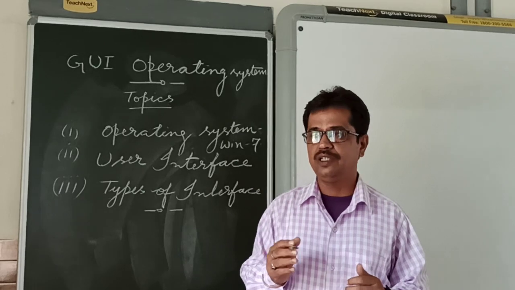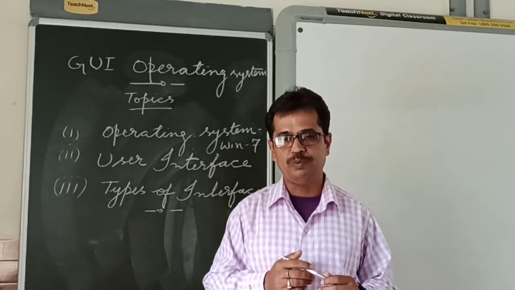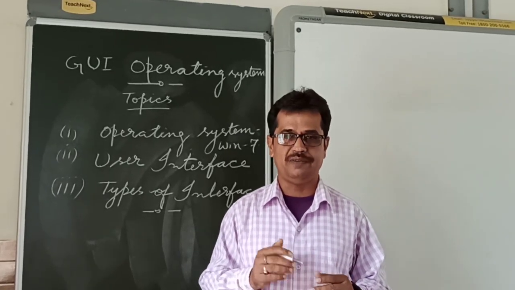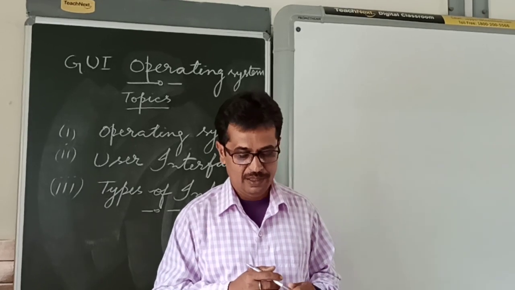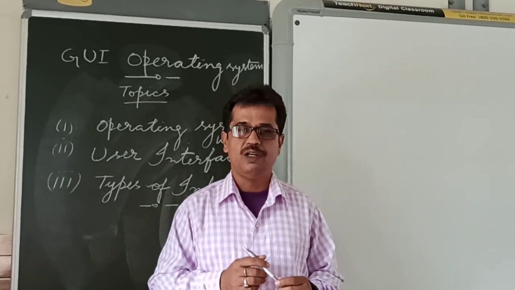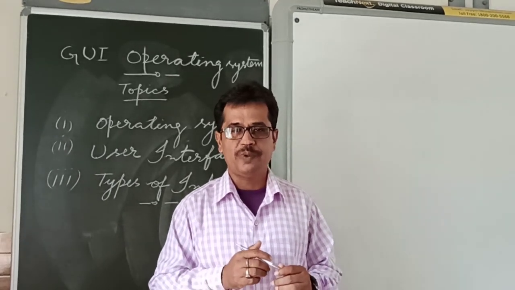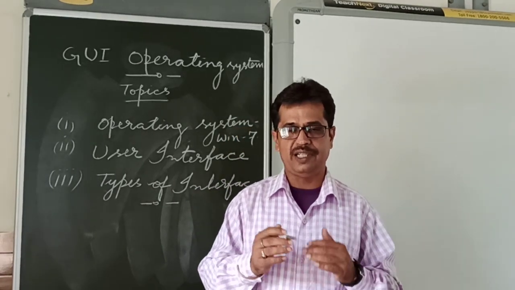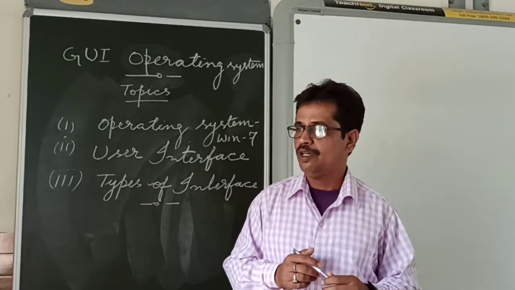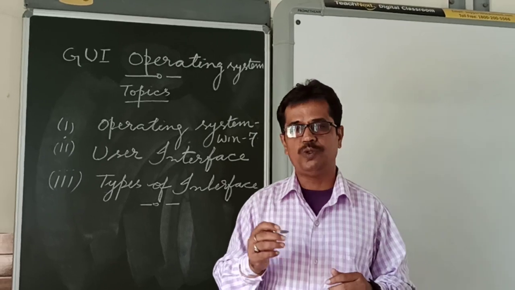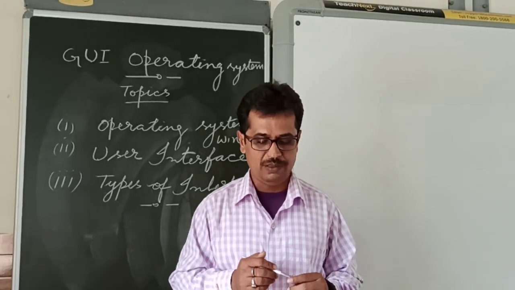Why? Because we don't understand the computer's language, and the computer can understand only computer language, that is binary language. So that is why we need operating system. Operating system translates for each other. So operating system is compulsory if you want to use a computer.